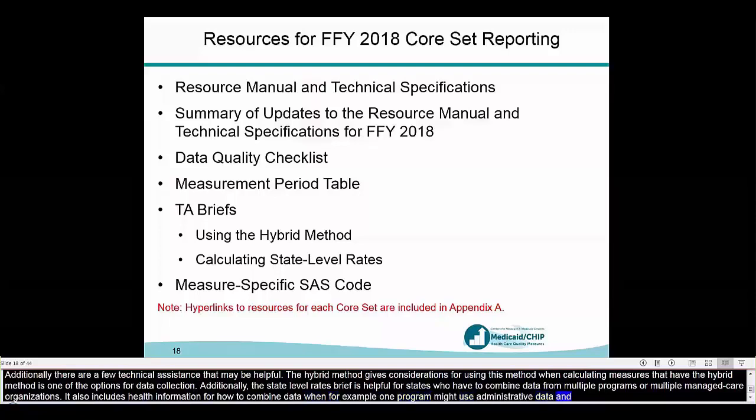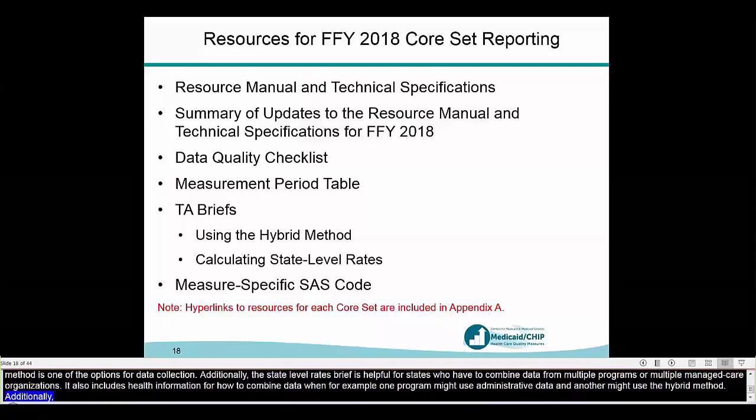Additionally, several core set measures have sample SAS code that has been developed. For example, the child dental sealant measure has sample SAS code, and the SAS code can be requested by emailing the technical assistance mailbox. And each of these resources that I just described are listed in Appendix A with the hyperlink for how to access that resource.